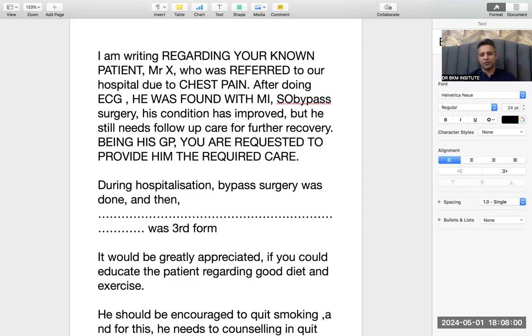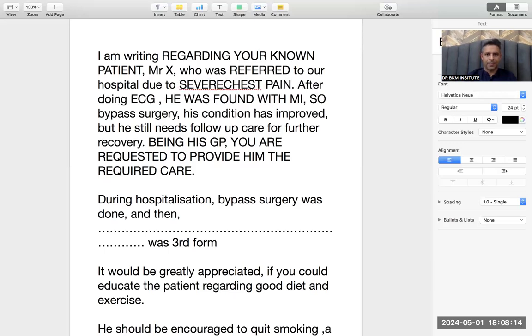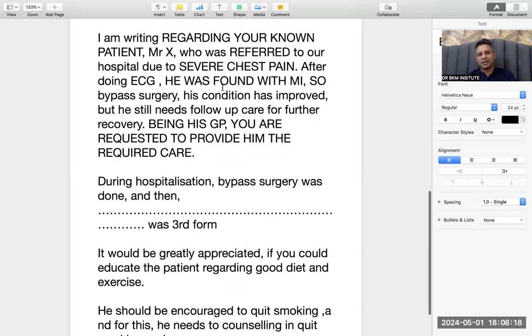So bypass surgery was done. This sounds more logical. Now you can read the whole story. I am writing regarding your known patient, Mr. X, who was referred to our hospital due to severe chest pain. After doing ECG, he was found with MI. So bypass surgery was done.